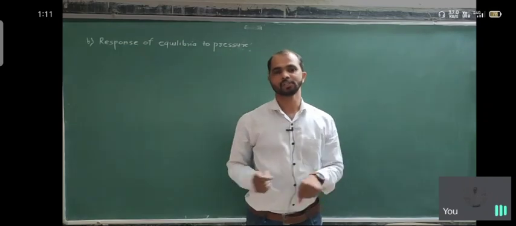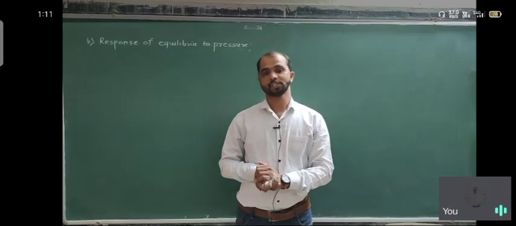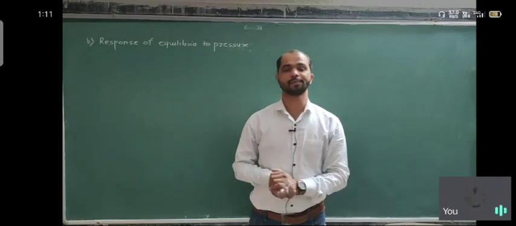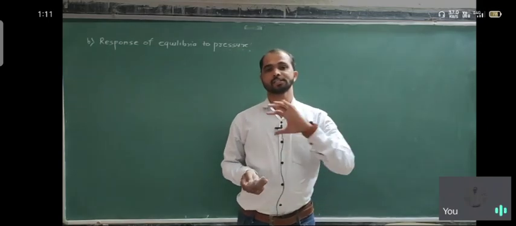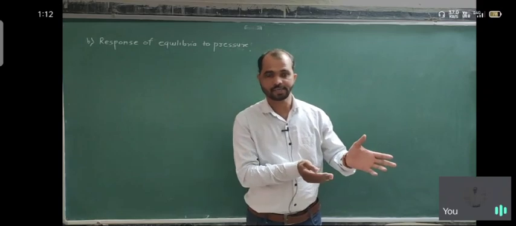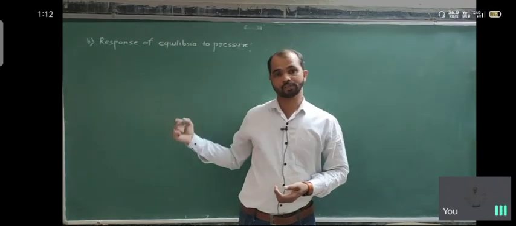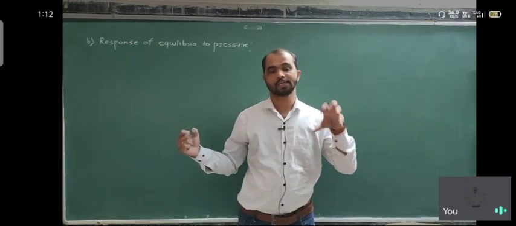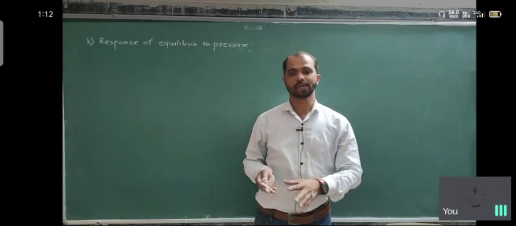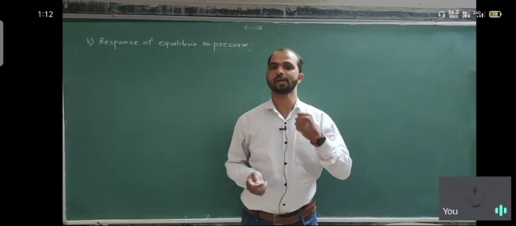If we disturb the condition and sufficient time is available, it is possible the system reaches a different equilibrium point, depending on the availability of time and conditions. We already discussed what happens if concentration is changed: if we remove the product or add the reactant, the concentration changes, and we discussed the outcome in the last lecture.